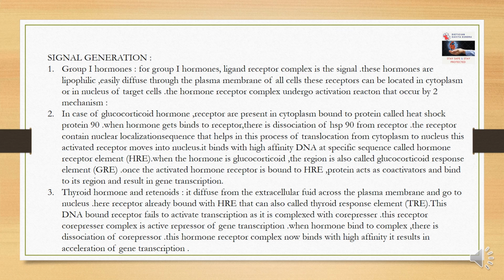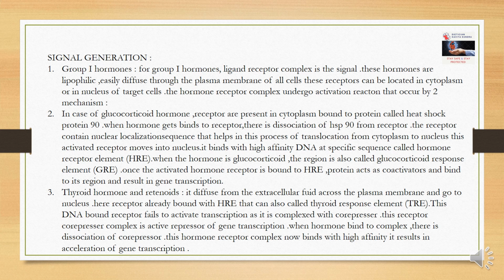Once the activated hormone receptor is bound to HRE, proteins act as co-activators and bind to its region, which results in gene transcription. Thyroid hormone and retinoids diffuse from extracellular fluid across the plasma membrane and go to the nucleus. Here, the receptor is bound to HRE, which can also be called thyroid response elements.